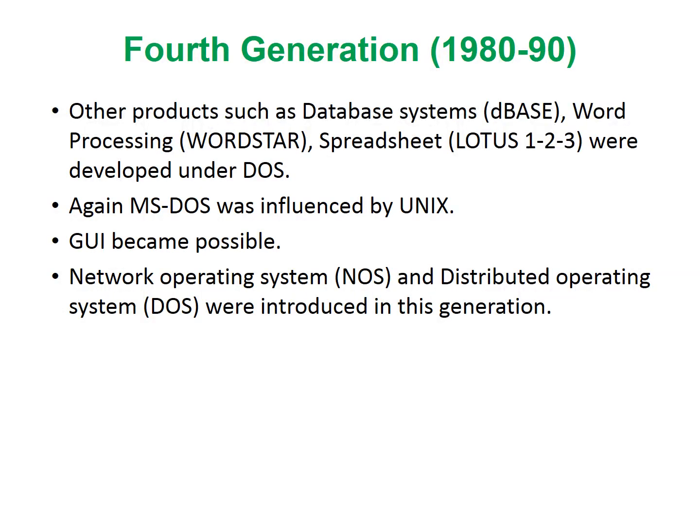Later, MS-DOS was influenced by Unix. There was rapid development after this, and the graphical user interface started emerging. Microsoft came up with MS Windows, and it was a very user-friendly graphical user interface at that time. Distributed processing started becoming a reality. There were two responses to this development. One was the network operating system, and the other was the distributed operating system, both introduced in this generation.